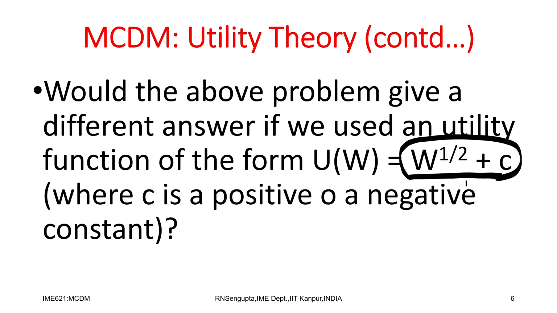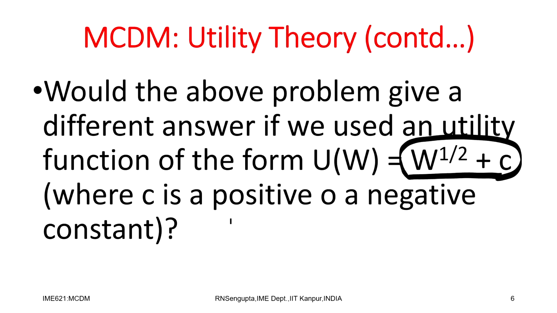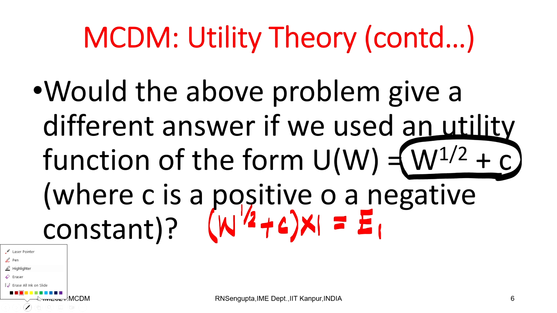So, adding that constant would do what? Only this constant is outside. So, obviously, if you multiply by the probabilities on the left hand side and right hand side, they would not affect the overall decision, because in that case what you would have is, for the government one, w to the power half plus c into 1. So, this will be E1,